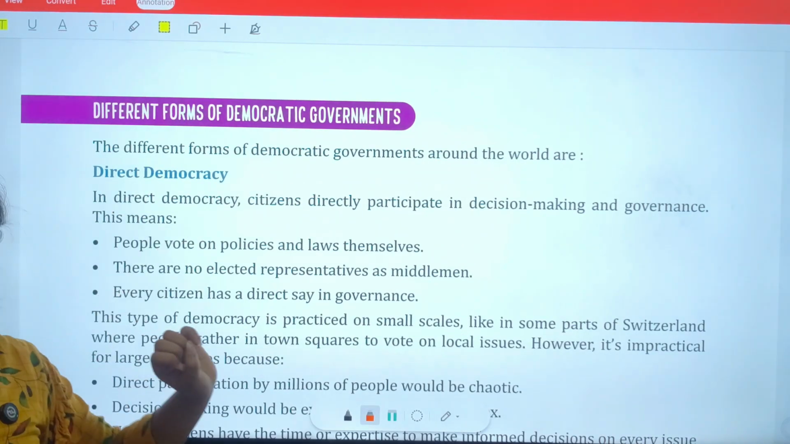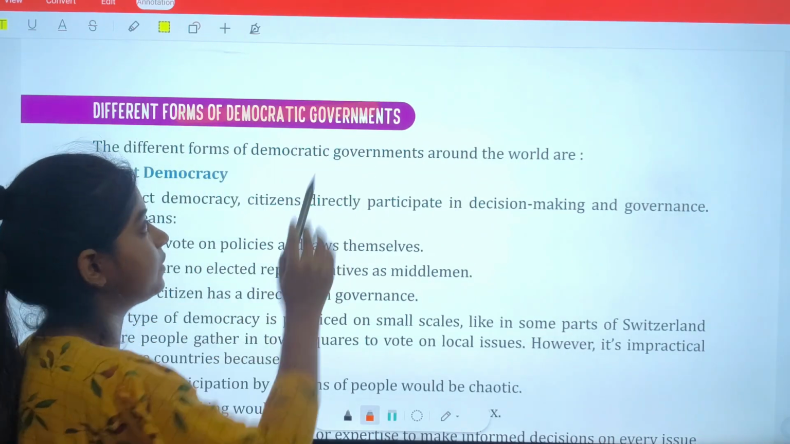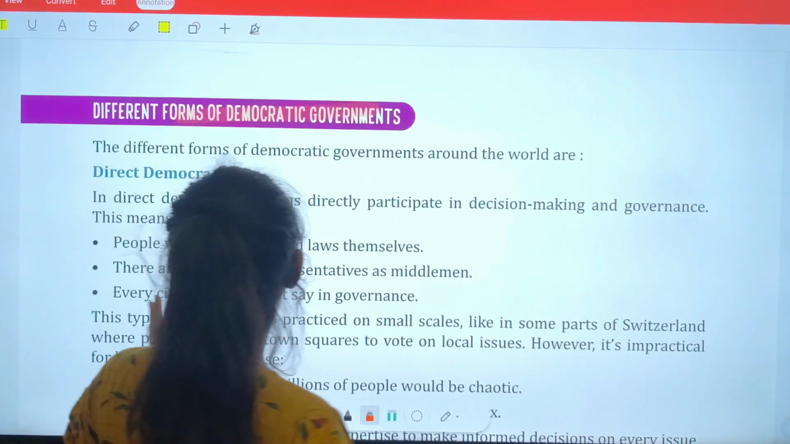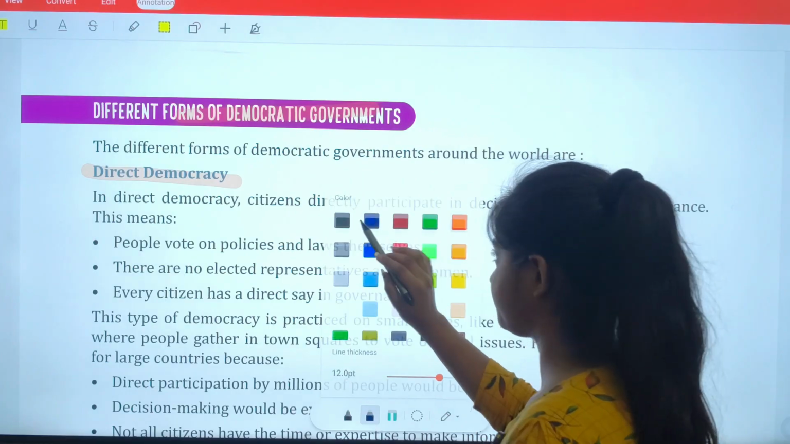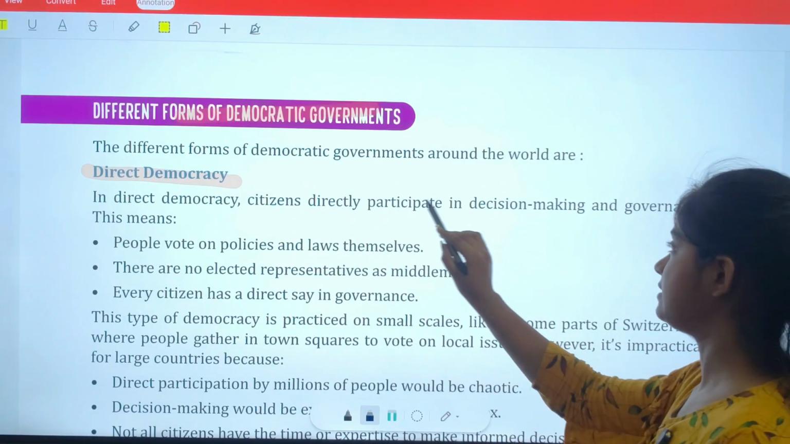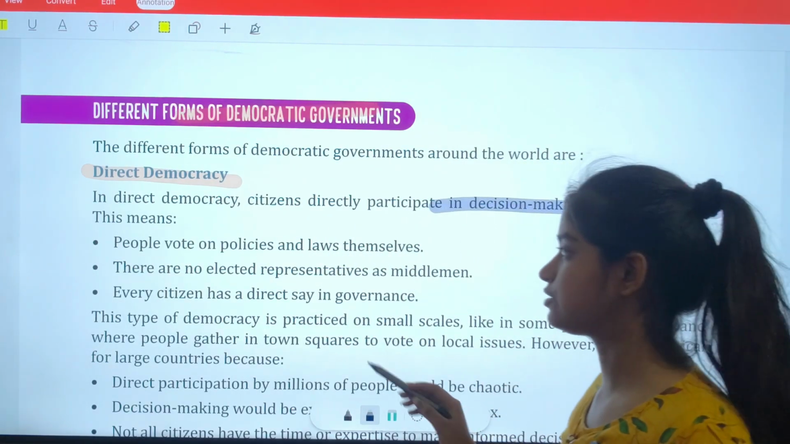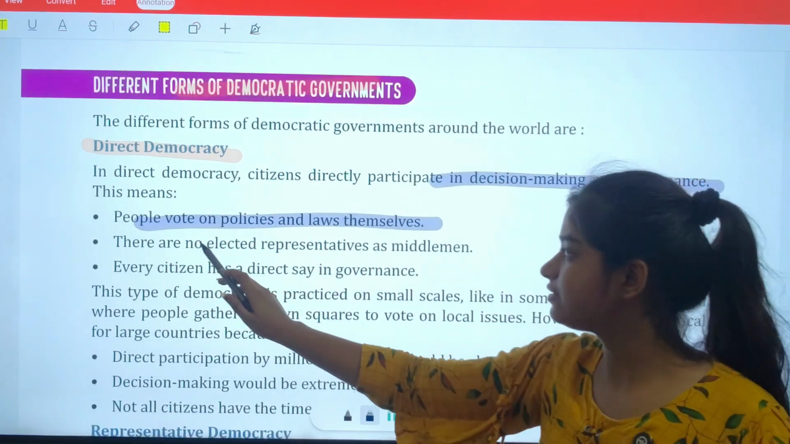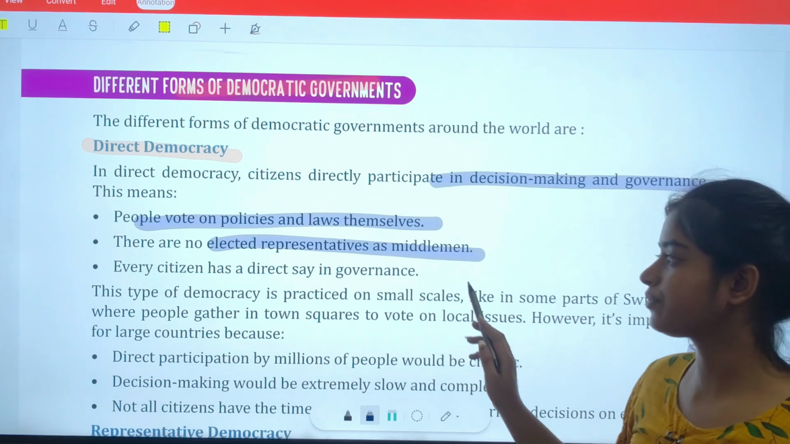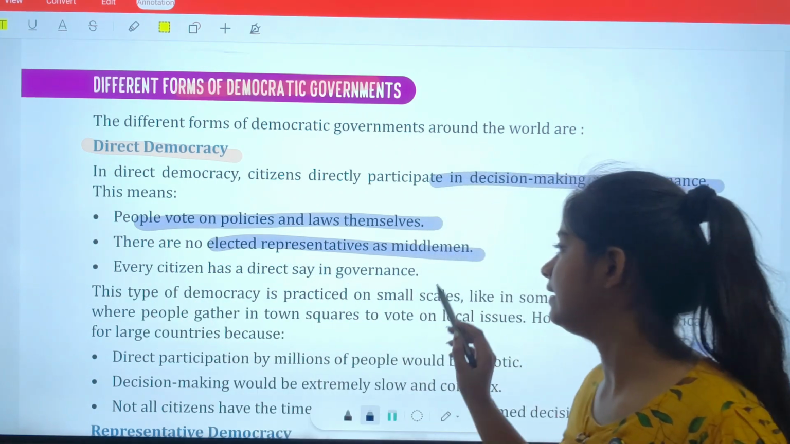Now we are moving on to the next important topic, different forms of democratic government, in which first we have direct democracy. In direct democracy, citizens directly participate in decision making and government. This means people vote on policies and laws themselves. There are no elected representatives as middlemen. Every citizen has a direct say in government.